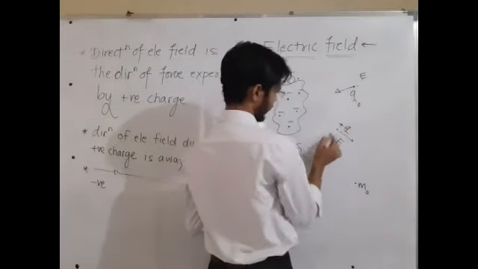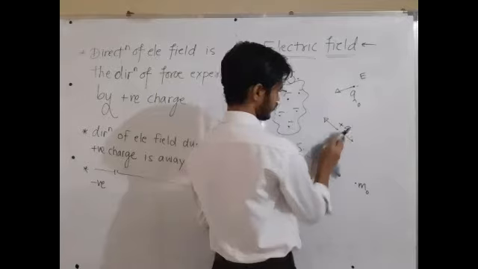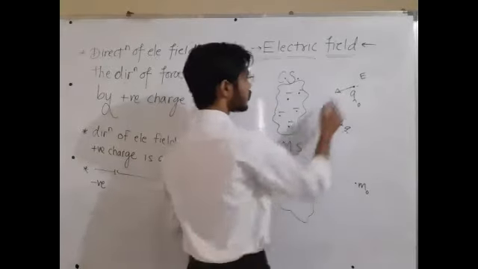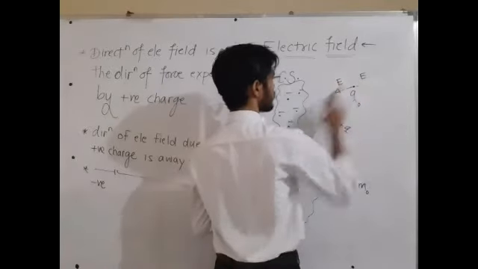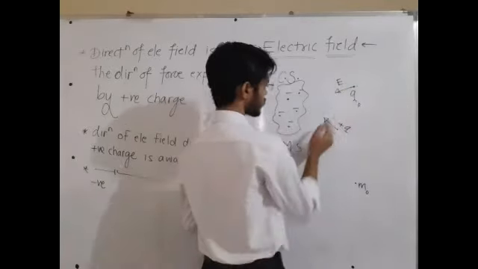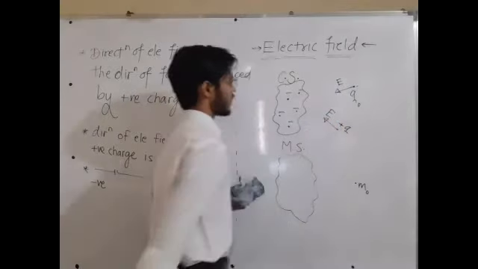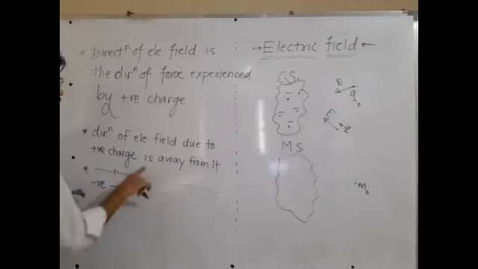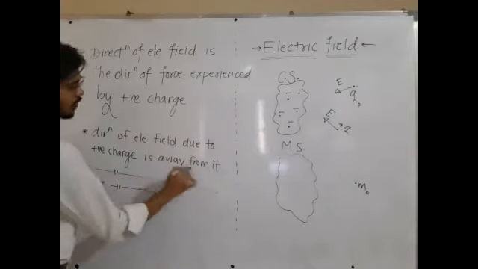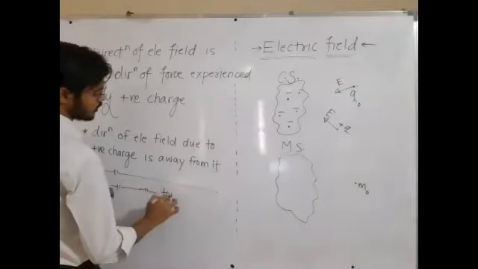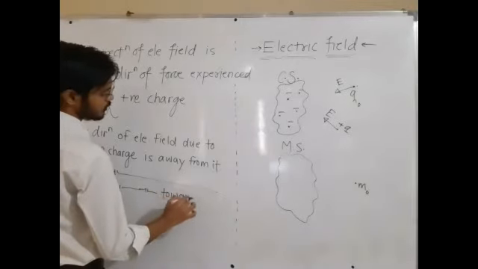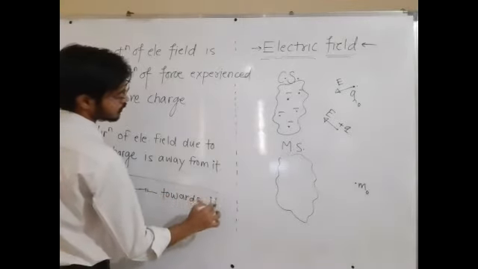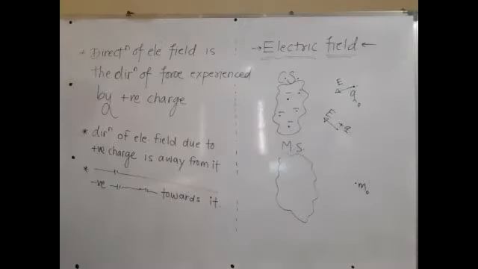So positive charge will experience a force towards the system. So direction of electric field is towards negative charge. Direction of electric field due to negative charge is not away, it is towards it. Got it?